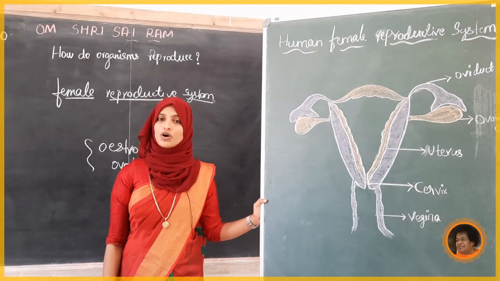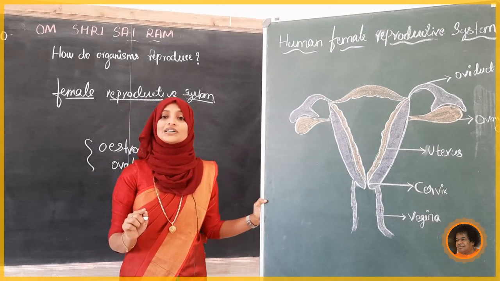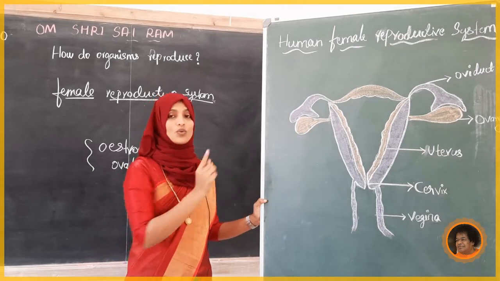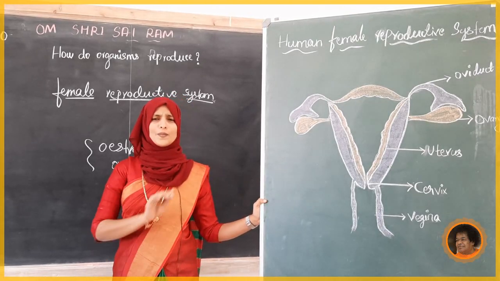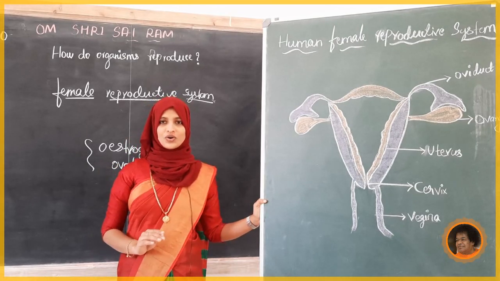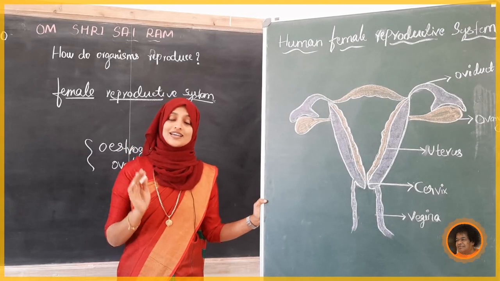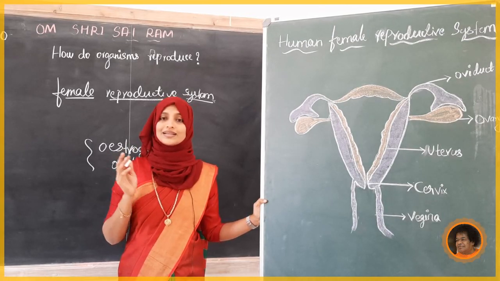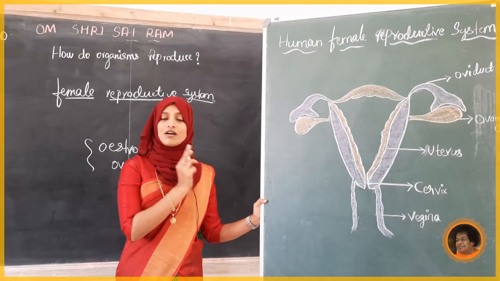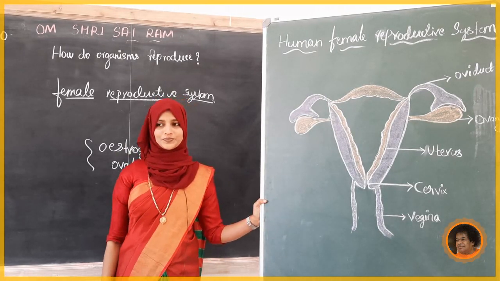These two hormones are produced by the ovary. These hormones cause a number of changes, the secondary sexual characters we studied in the last class, external and internal. They appear because of these hormones.